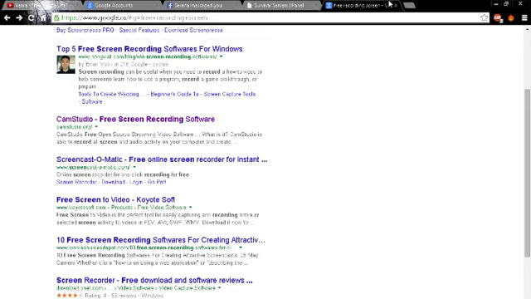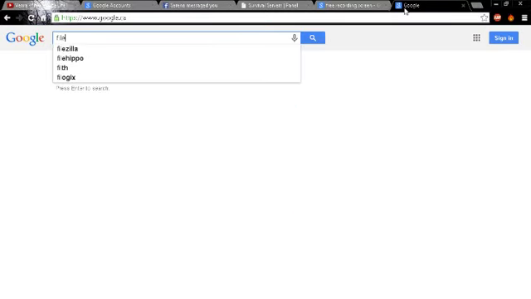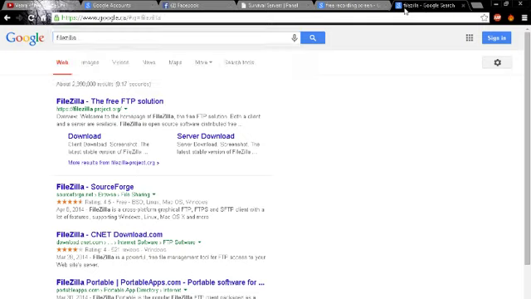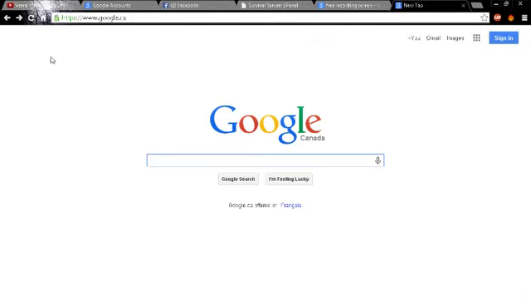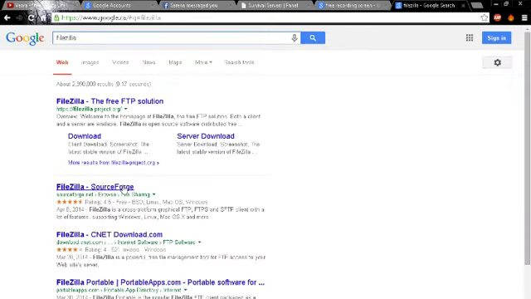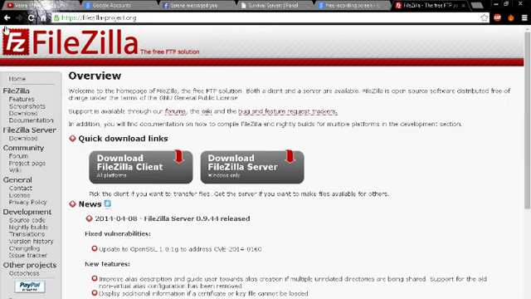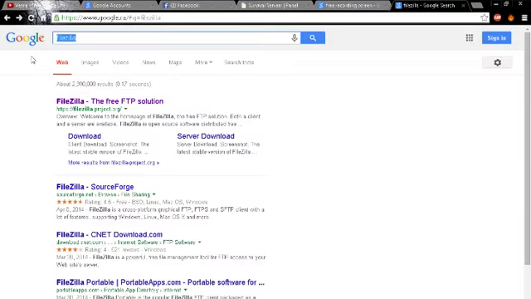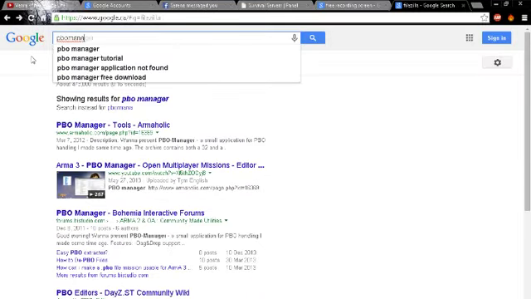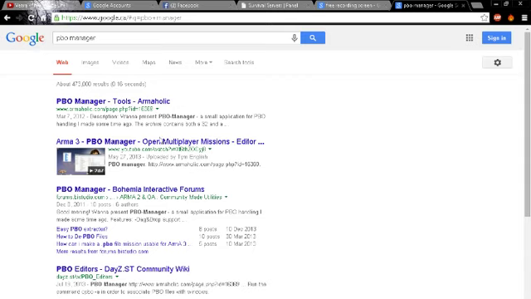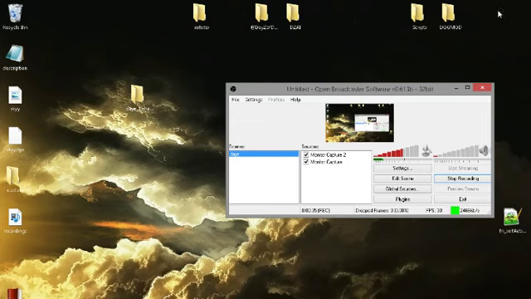Here we go. First, you're going to want to go to Google and search for FileZilla. Download FileZilla here, and then you're going to want PBO Manager. Assuming you already have these, of course.